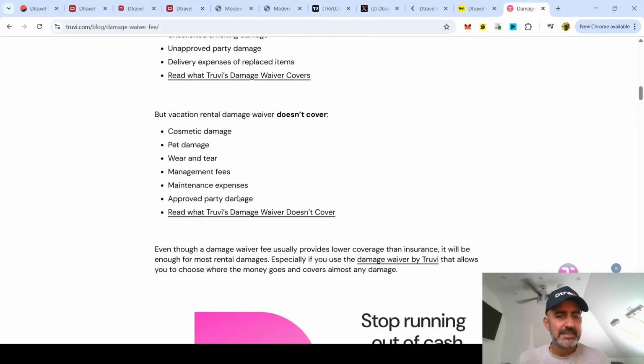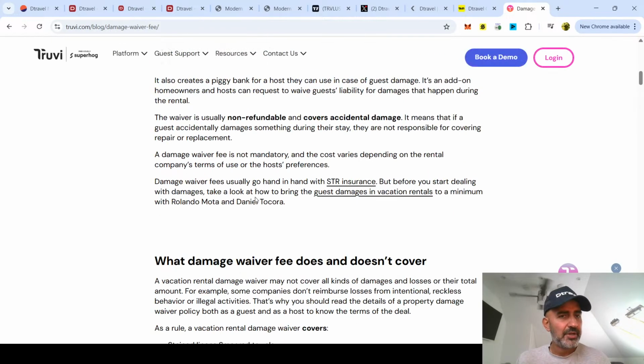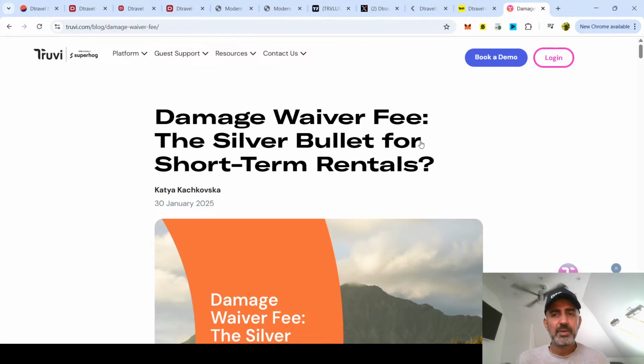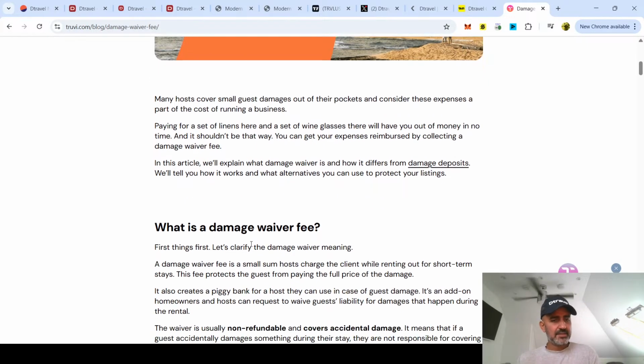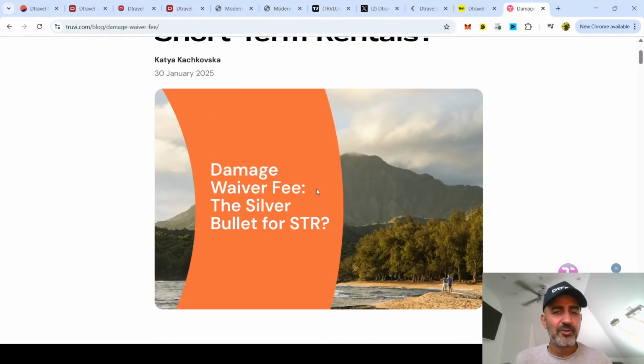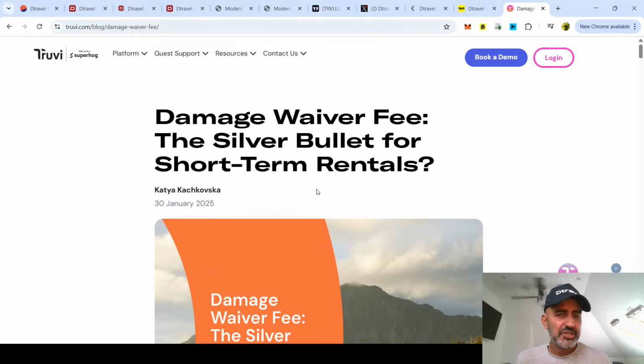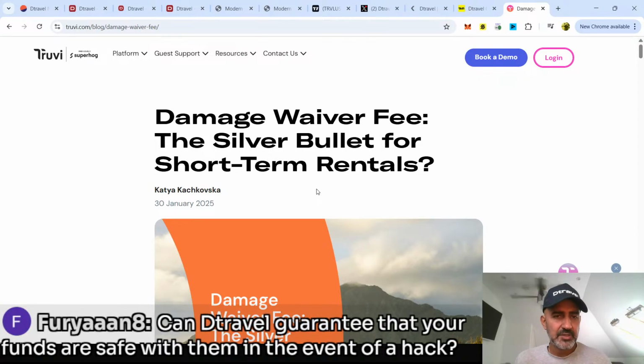So I hope that helps, and that means that Dtravel doesn't carry the liability. It's passed on to a company which deals with that. But the great thing is that it's more comprehensive than Airbnb. And actually Airbnb is terrible. They used to be good, and they're terrible. They will often reject claims, and they are the power and the authority. So it's often better to do it with a third party.